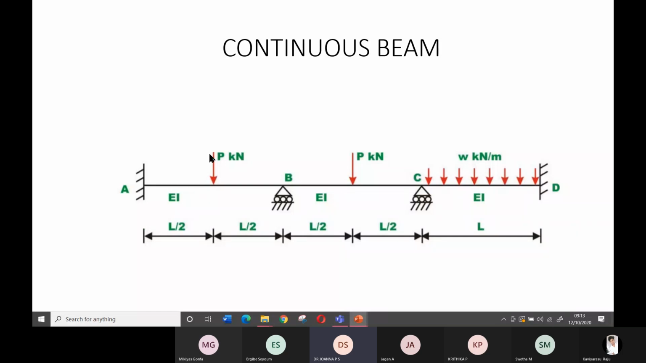Because of this load, this P kilonewton, it will try to push the column down. But what will the column do? It is supported on the soil and it will try to give an upward resistance. So the column is giving an upward resistance and this load is giving a downward pull. So what will happen? Something is acting upward and another one is acting downward.